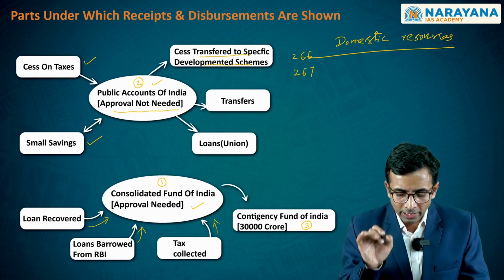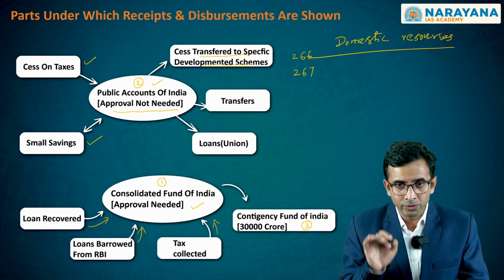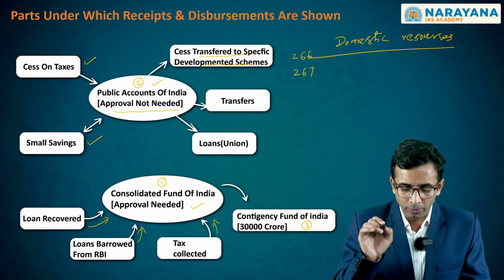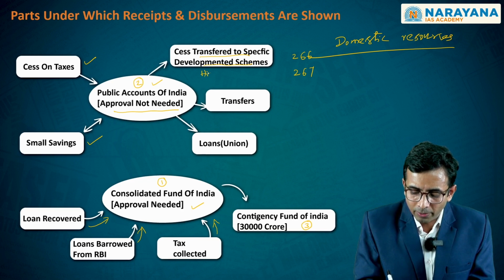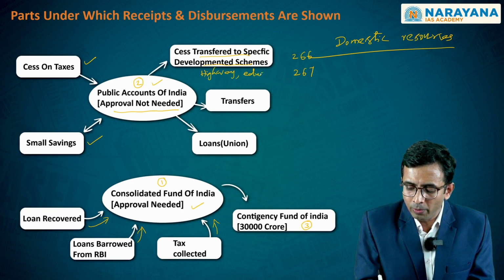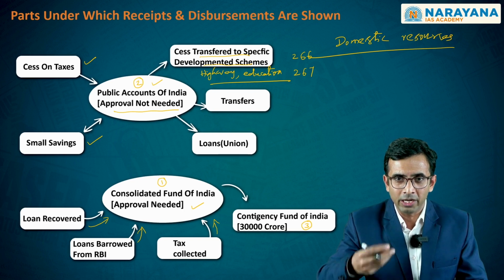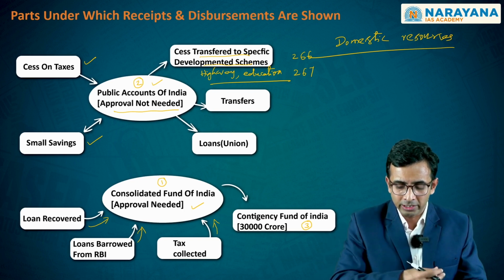And clearly keep in mind that this cess would be objective specific and it will go towards certain objectives that it wants to meet. For example, highway development, or the educational cess you have, which tries to meet the expenditure requirements of the education sector. So, this objective specific expenditure is what you try to meet using this cess.